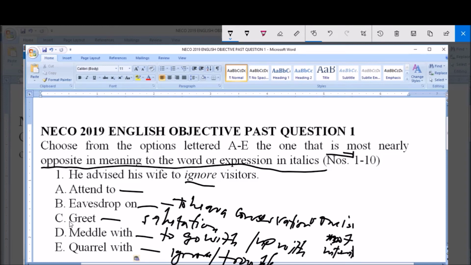So the opposite of ignore is attend. When you ignore somebody, ignore means no attention, and the opposite will be attention. So option A is correct. So attention: he advised his wife to give attention to visitors.